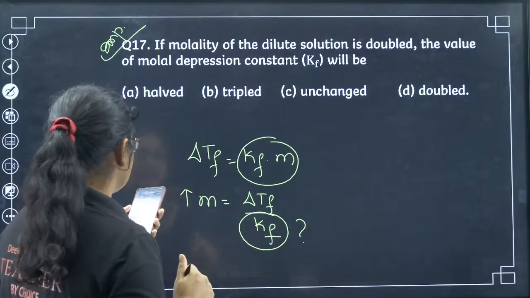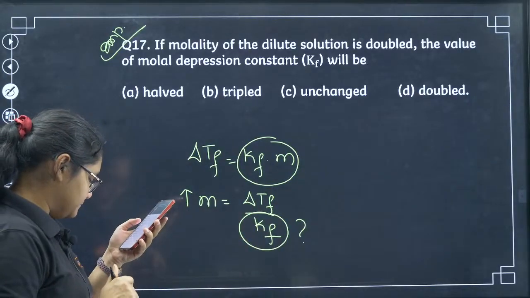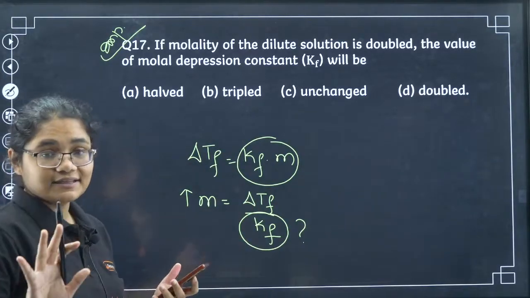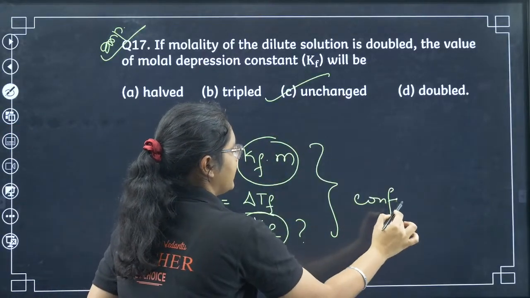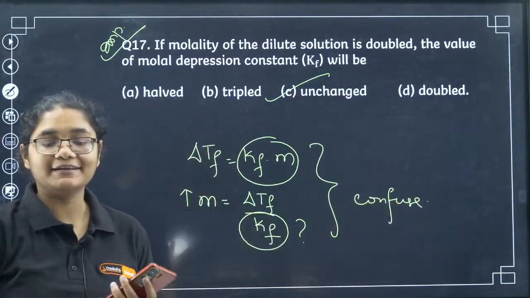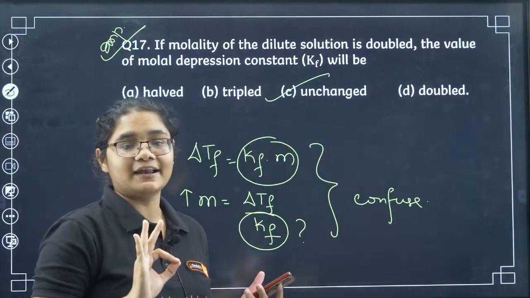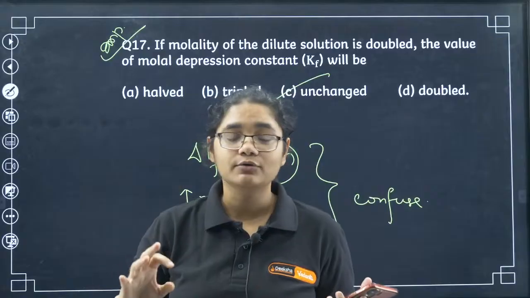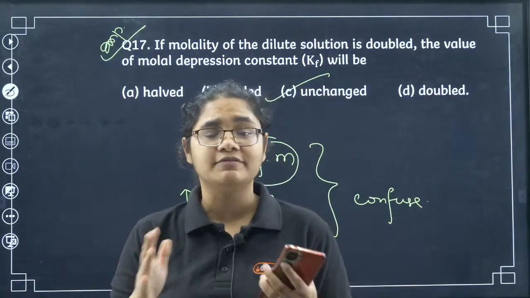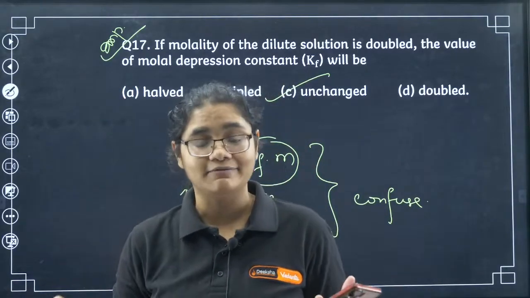Okay, 17, students, it is 17A. The answer is option number C. I have done this to confuse you. Remember, molar depression constant is a constant value. It doesn't depend on any other factor except the temperature. So whether your molality is doubled, tripled or halved, it doesn't affect the Kf and Kb value at all.